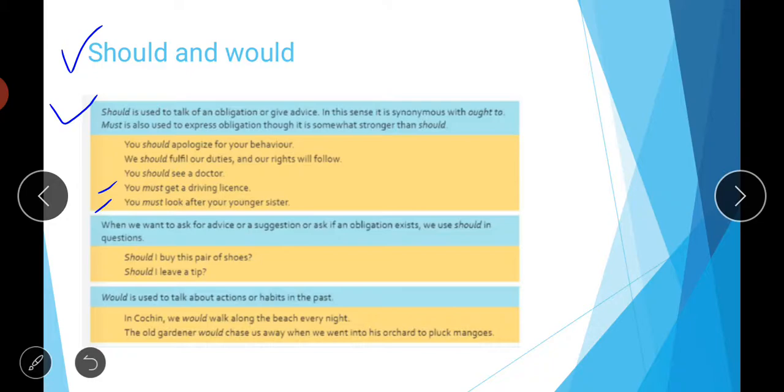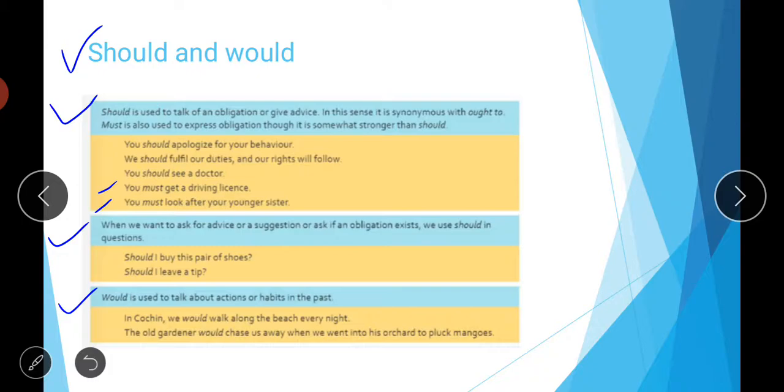Then next is, when we want to ask for advice or a suggestion, or ask if an obligation exists, we use should in questions, like should I buy this pair of shoes, or should I leave a tip. So when you want to ask for any advice or suggestion, you can use the word should for making those kinds of questions.